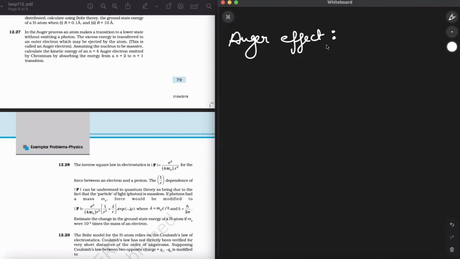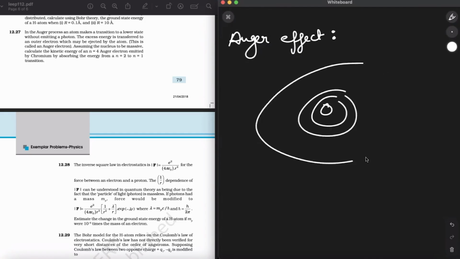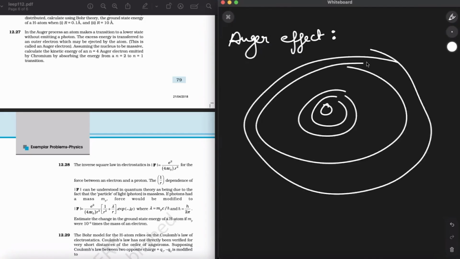I'm drawing the low energy states and these are the high energy states. When this electron jumps out of here, a vacancy is produced over there. An electron revolving over here or over here will jump to fill this place.